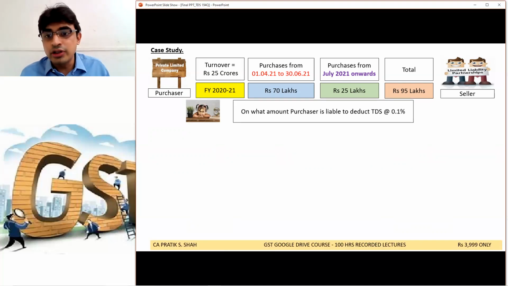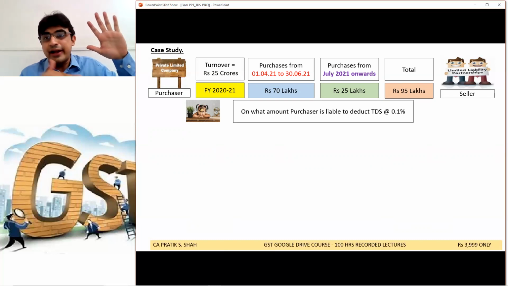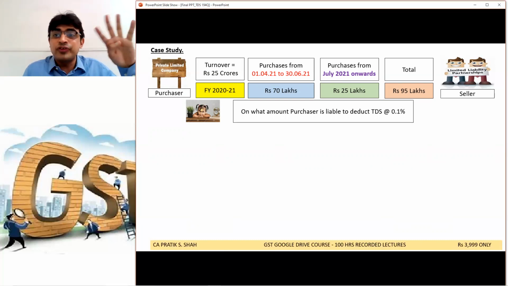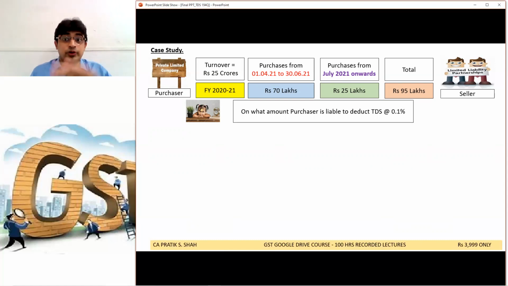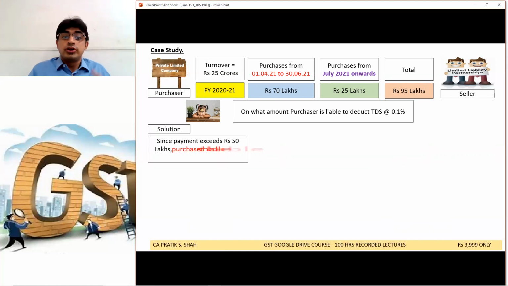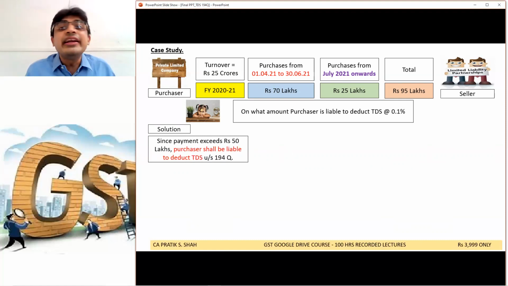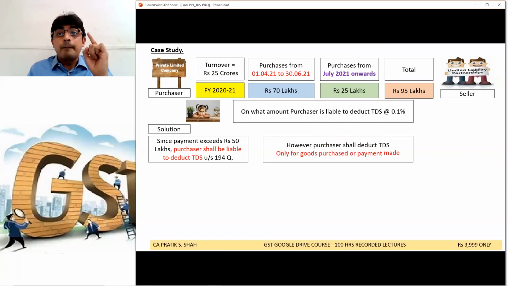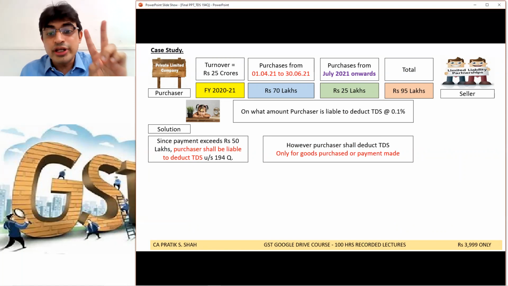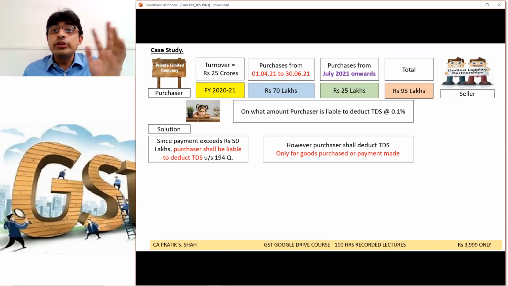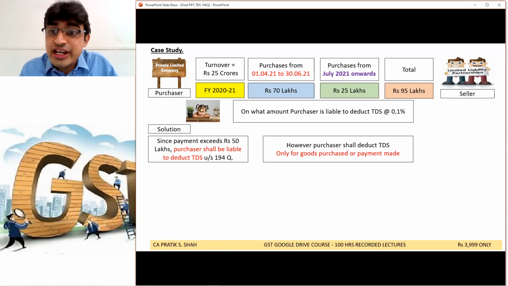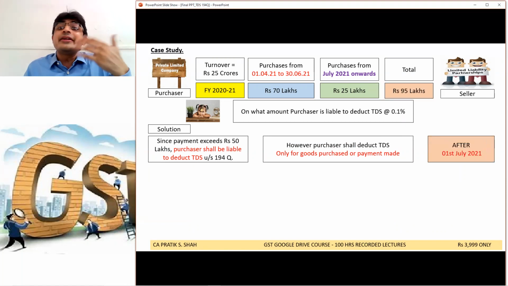On plain reading, everyone will say up to 50 lakh, no TDS. 95 minus 50, 45 lakh, deduct 0.1%. This comes on plain reading. But please listen to what happened. I agree, since the payment exceeds 50 lakh, the purchaser is required to deduct TDS. I agree. But on what amount? The purchaser shall be liable to deduct TDS only for the goods purchased or payment made after 1st July.